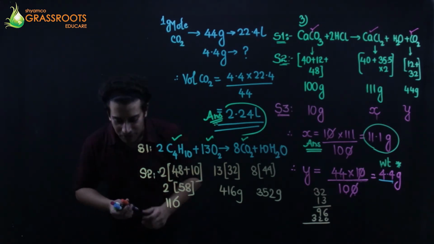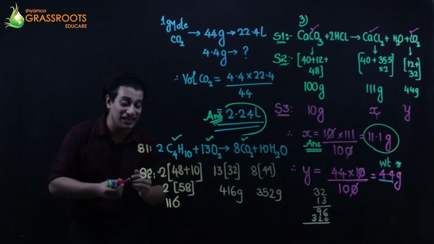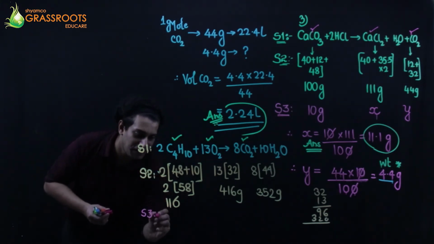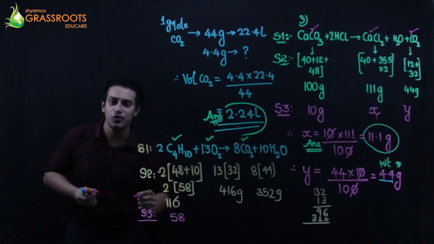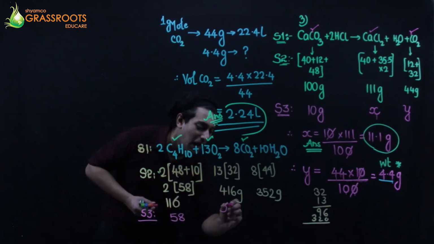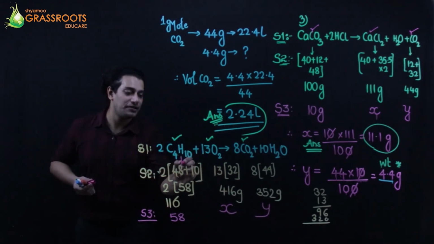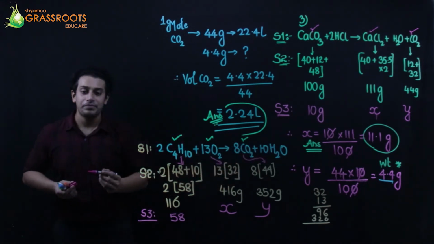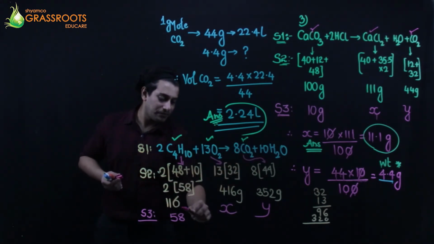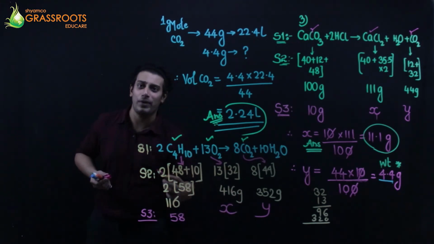Question में क्या बोला है? 58 grams of butane का combustion हुआ है. 58 grams, the given weights. 58 grams of butane will give me how much oxygen and how much carbon dioxide. Let's find out. ठीक है ना? Cross multiply. 116 will give me 416, so 58 will give me how much?